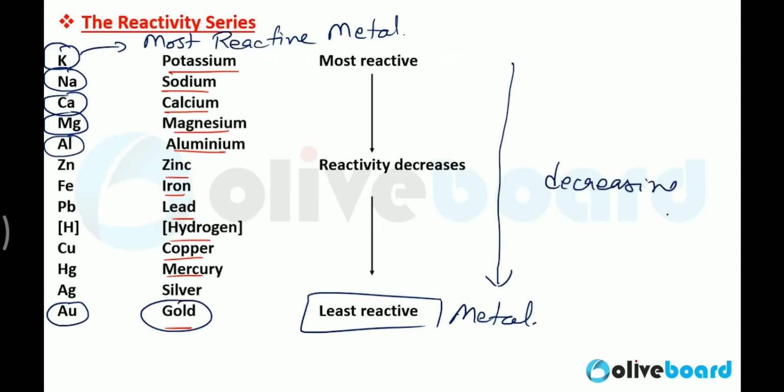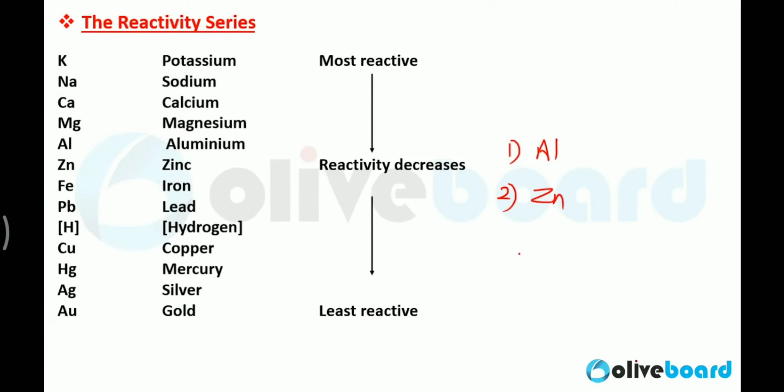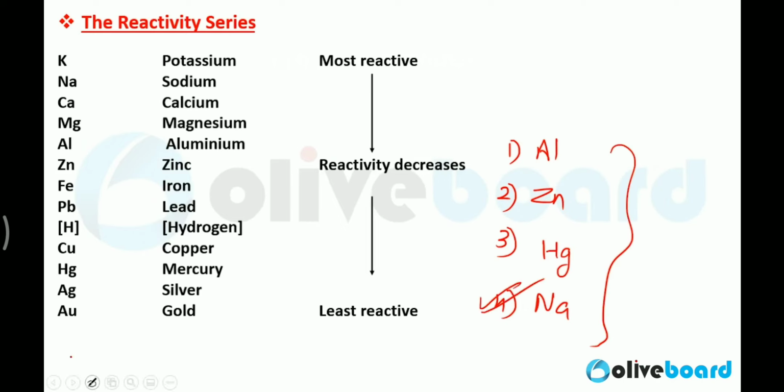Clear? So you should remember this reactivity series, because you will probably get a question like which one of the following is most reactive. Let's say the examiner gives four options: aluminium, zinc, mercury, and sodium. Which one is the most reactive metal? Sodium is the most reactive. Which one is least reactive? Mercury is the least reactive.